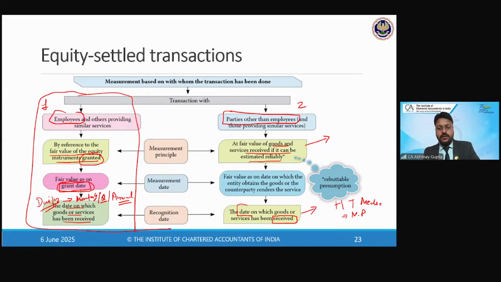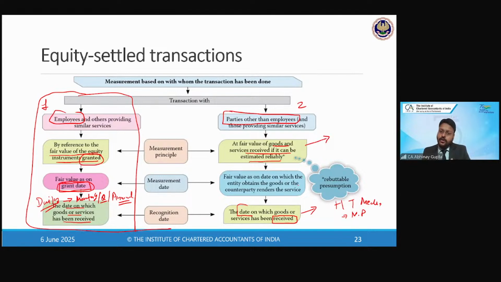Whenever it is published in the newspaper. Correct. So services received means that services are delivered by the other party, and the utility of those services is derived by the entity. The utility of those services is derived only when those advertisements are actually published in the newspaper, right? Suppose the advertisement was published on, say, 15th of March, then 15th of March would be considered as the date on which the services are received, and hence on that very date, we will measure the fair value, right?